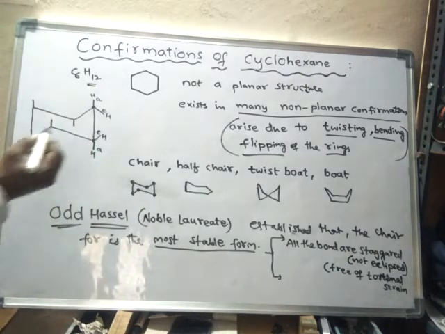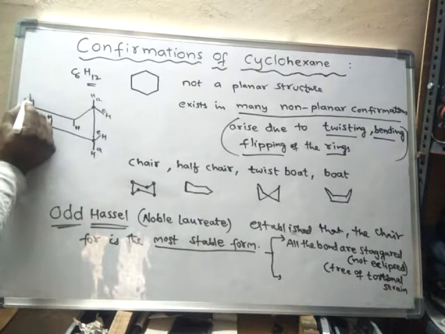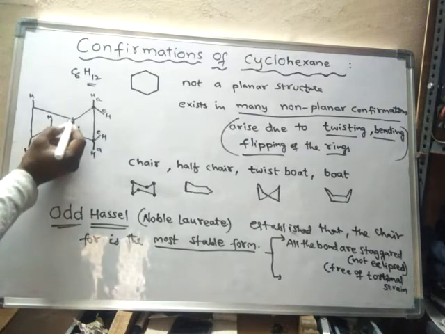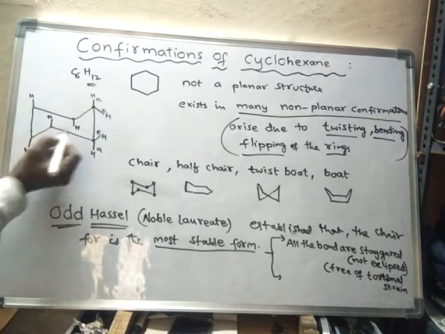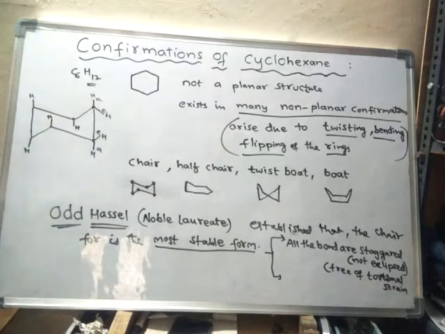So like this, the axial hydrogen atoms are present. Okay, see here, the other hydrogens are equatorial hydrogens.